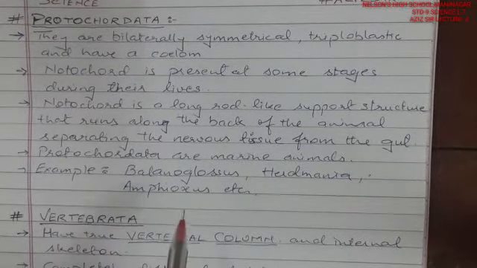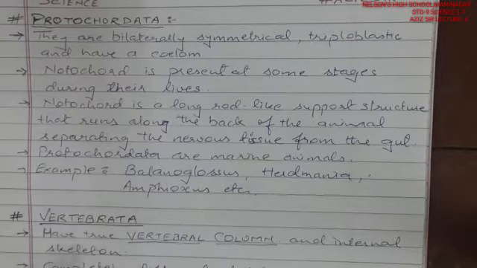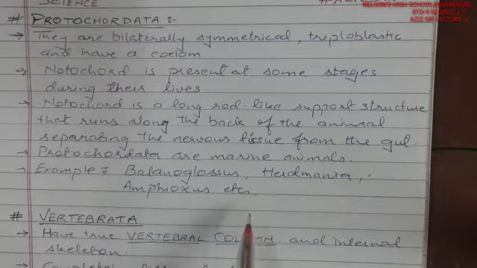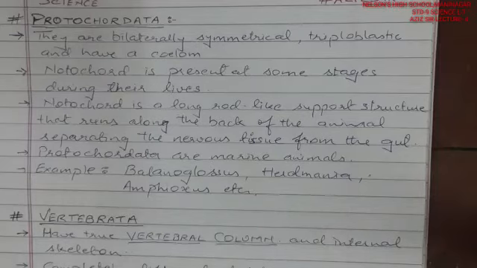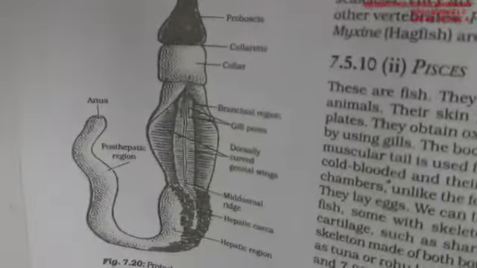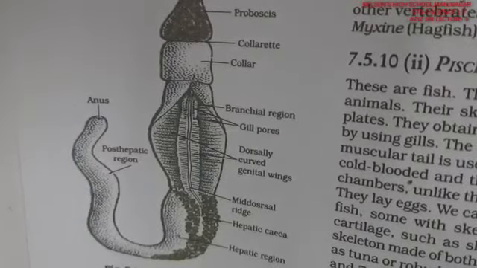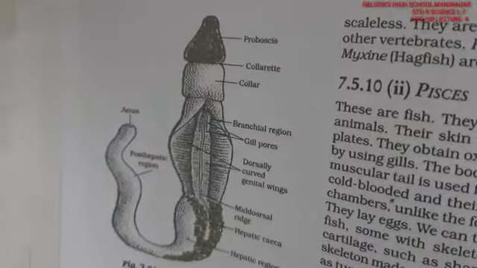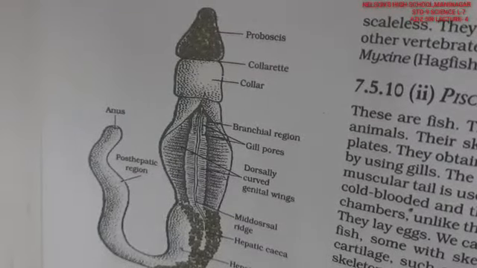Now, protochordates are marine animals, that means they are water-living animals, and examples are Balanoglossus, Herdmania, Amphioxus, etc. This is a photograph of a protochordate, Balanoglossus. It has all types of organs present, and the systems are shown here.